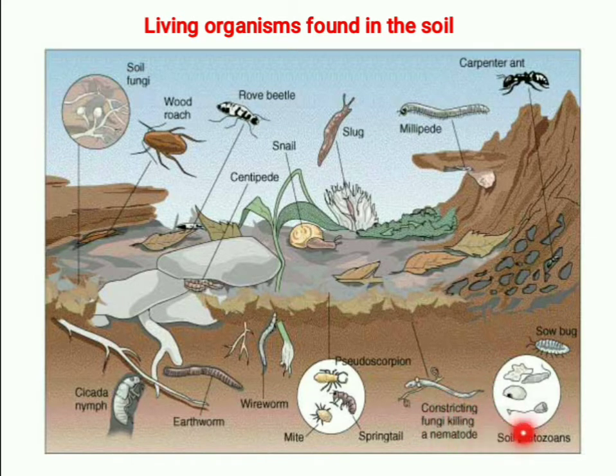What are those? You will learn in the higher classes. Pseudoscorpions are there. Wireworm is there. Earthworm. There are so many nymphs also. There are so many animals, more than this, understood? And also we know that some animals make homes in the soil, like rabbits, snakes, rats, fox. They also make their home in the soil. Like that, there are so many animals in the soil, and soil is providing them a suitable habitat.